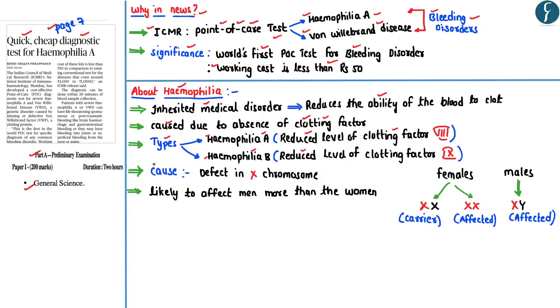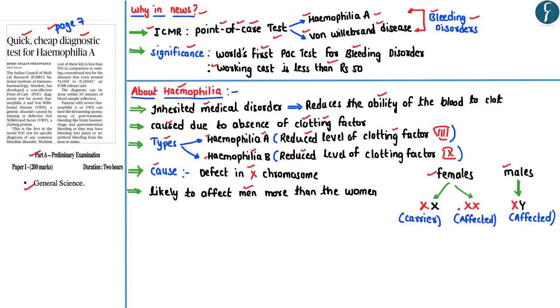And with respect to causes of hemophilia, it is mainly caused due to the defect in the X chromosome. Further, you all must be aware that females have two X chromosomes, whereas males have X and Y chromosomes. So because of the genetics involved in the way the sex of the child is determined, men are considered to be more vulnerable than women with respect to hemophilia.